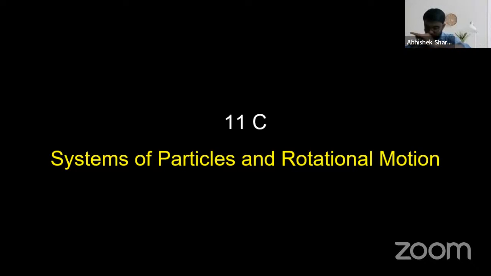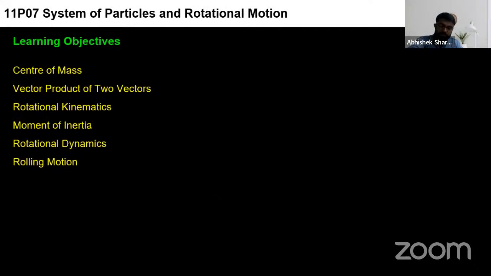So we'll start from the basics. You can see here, it's on your screen already. White pen. So we are going to study now this chapter, System of Particles and Rotational Motion. I hope there is no doubt in this. Let us proceed.